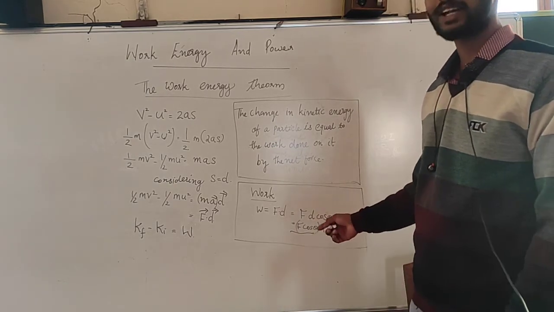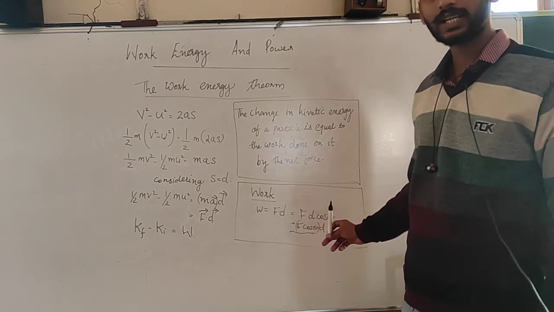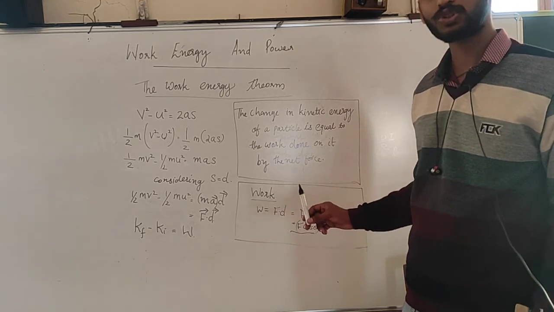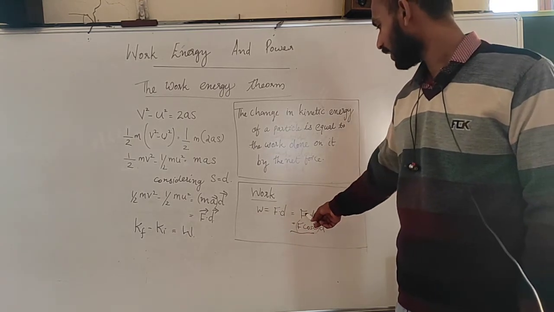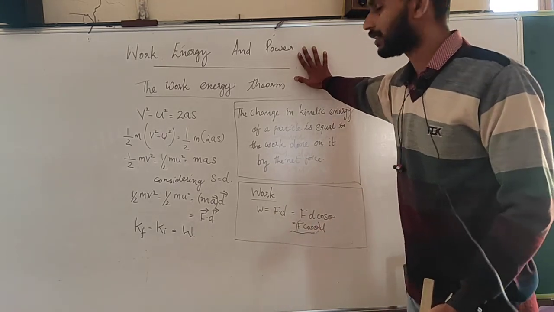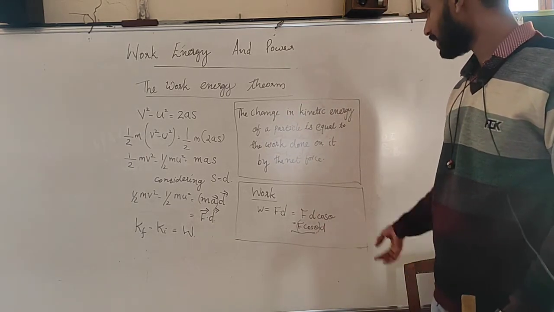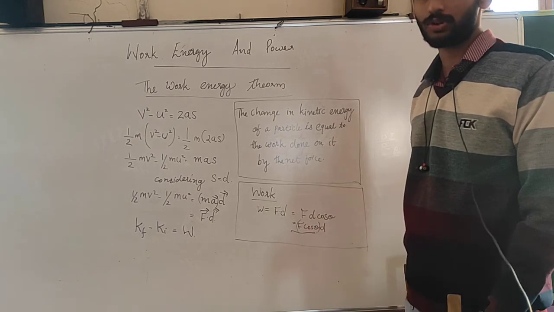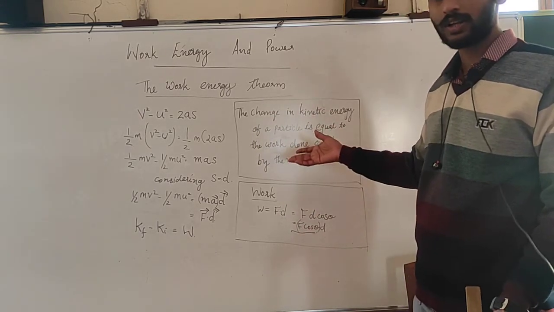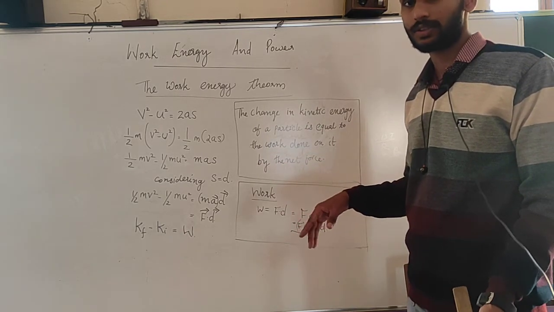Now, let us consider some cases where the work done will become 0. The first one: suppose we are exerting a necessary amount of force, but still there is no displacement. Suppose I am applying a force upon this wall and there is no displacement happening. So, the d value will become 0. Hence, F dot d will be 0. So, if you are exerting a finite amount of force but there is no displacement, the work done will be 0.